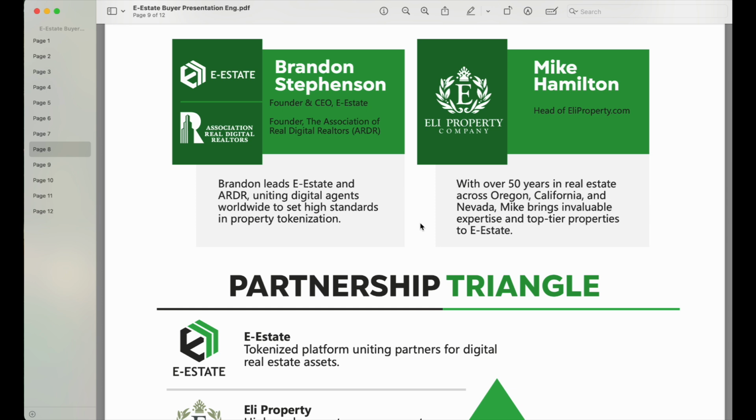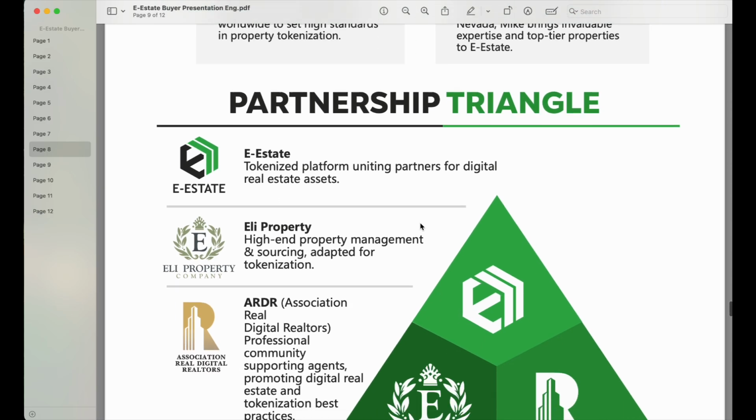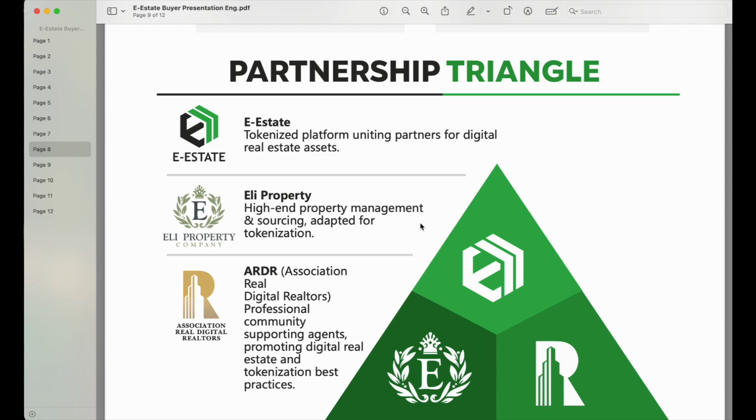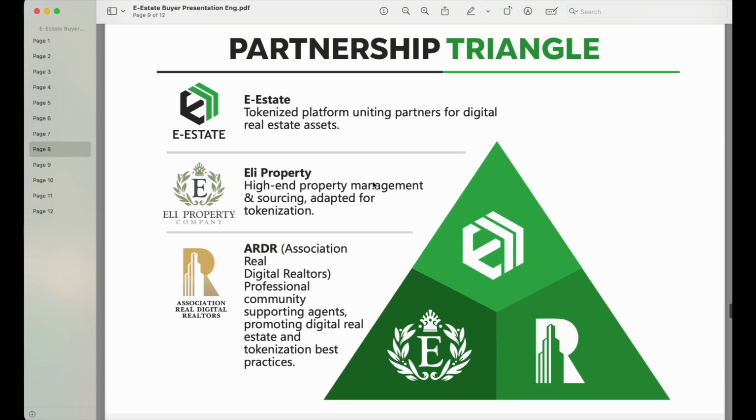But with this platform, it's giving us the opportunity to get everything in the decentralized blockchain technology that they are using. So this is the triangle of their partnership with Eli Property and the ARDR association that we have here.